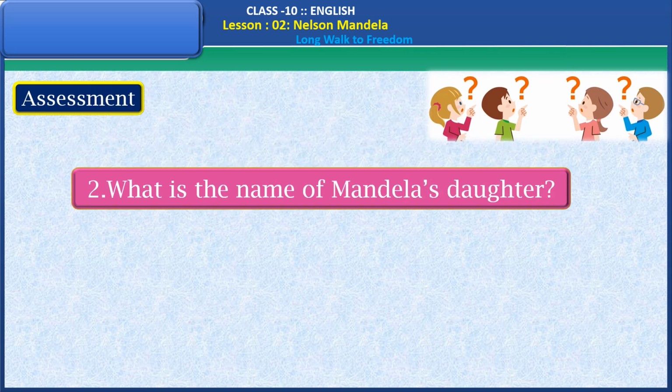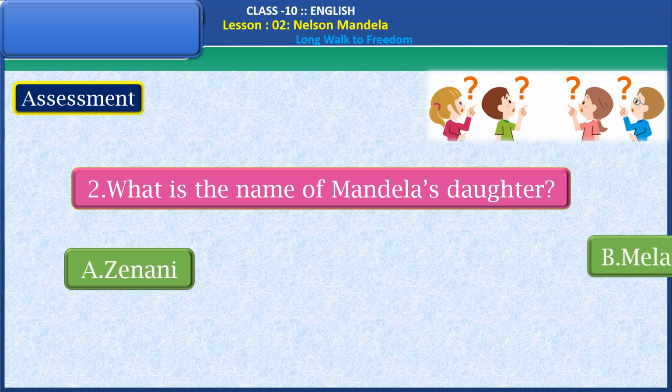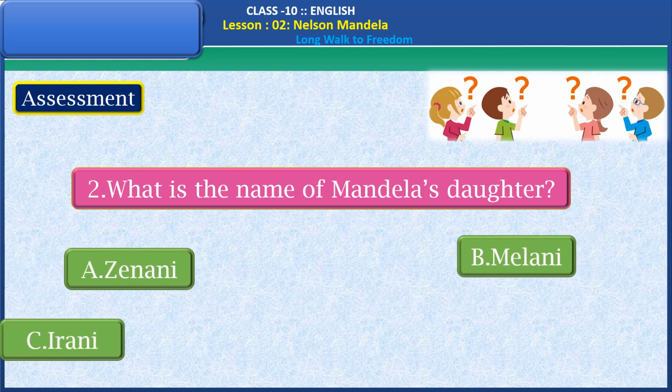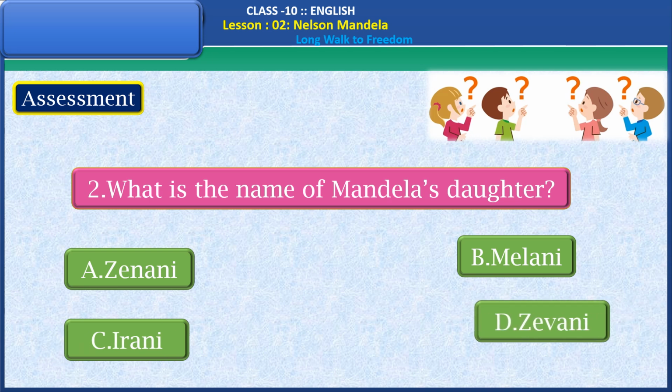Question number 2. What is the name of Mandela's daughter? Janani, Melanie, Irani, Jawani. So find the right answer from these four options, dear. Yes, the right answer is Janani. Well done, dear students.